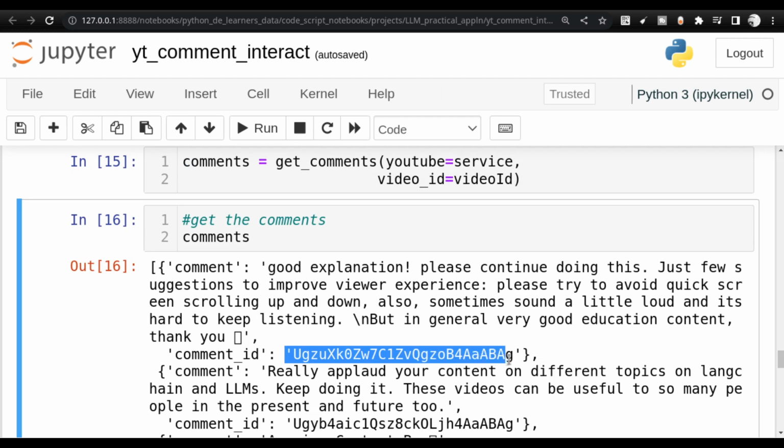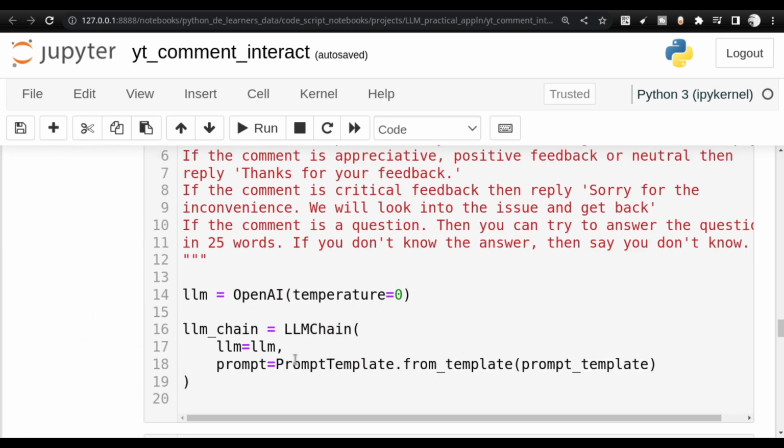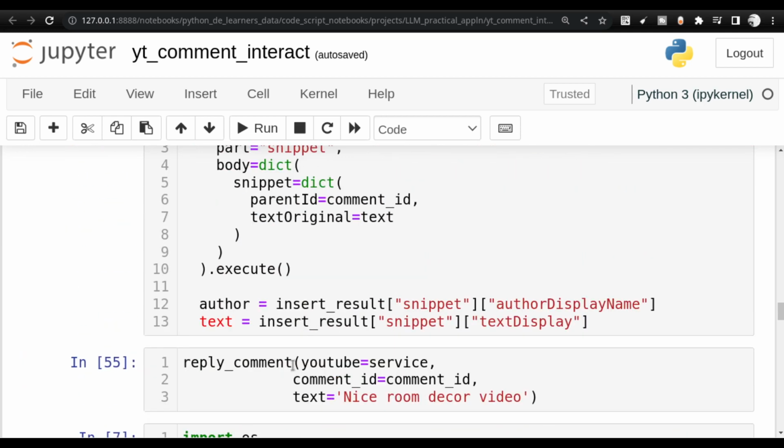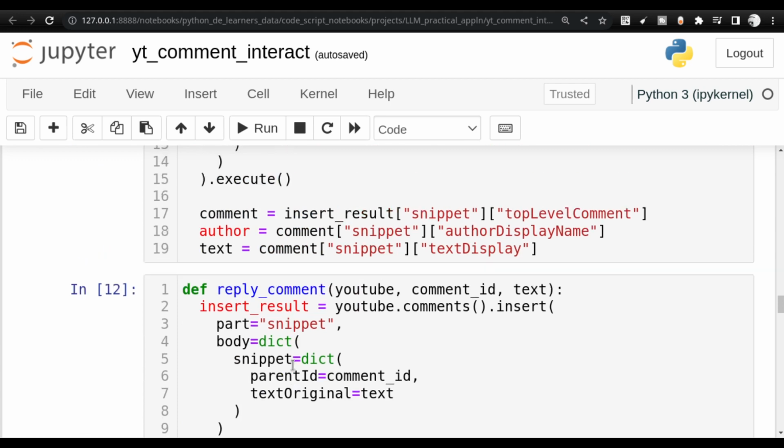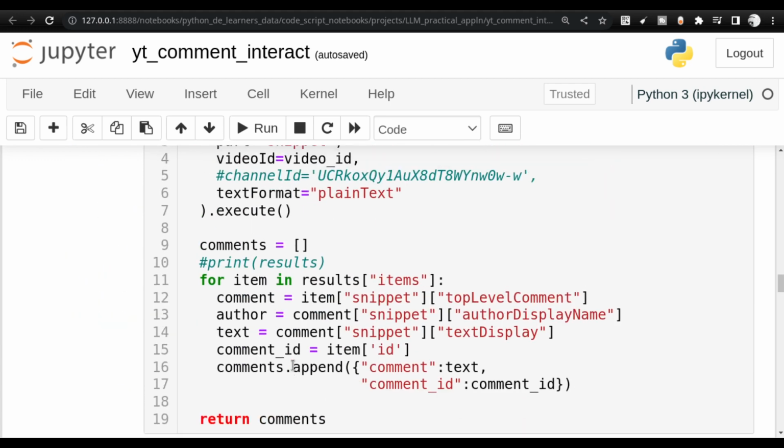What we are going to do is reply to these comments. We are not going to add a new comment. Please understand this. We are going to reply to the comments provided by the viewers. That is your intention, right? And you need to know the comment ID. So this is how you get the comment ID. To get the comment ID, you need to understand what the output of the YouTube API looks like. And yes, here is the output.